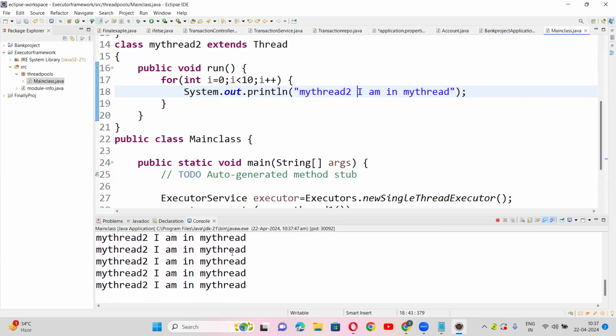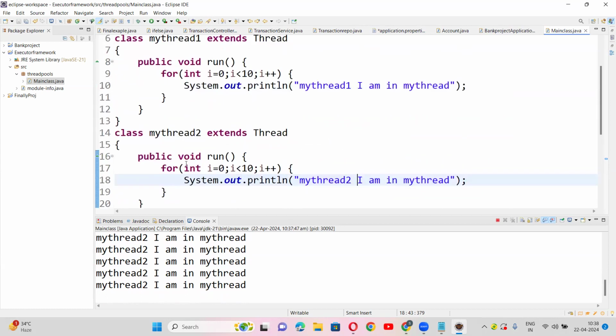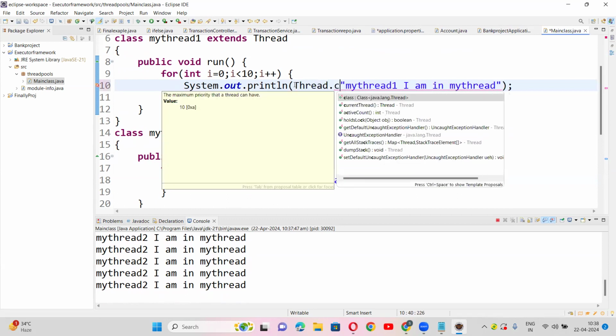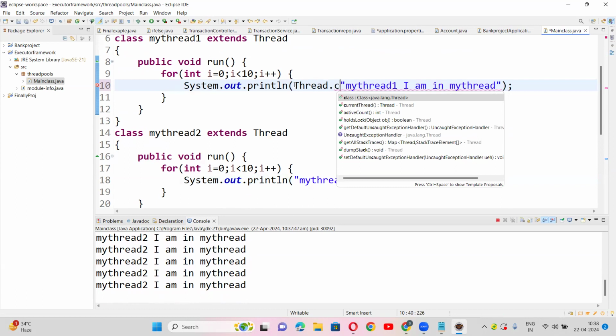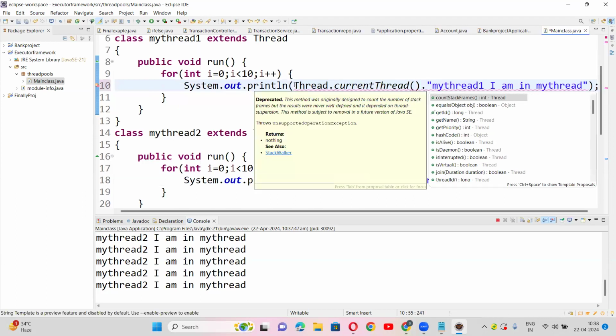Now here I want to tell a single thing. Once the same thread is executing both methods, I want to prove that point. Just write Thread.currentThread().getName(). You can see the same thread name. Earlier you would see thread-0, thread-1, am I correct, guys? But now you can see the same name. That means the same thread is executing two methods, one by one.